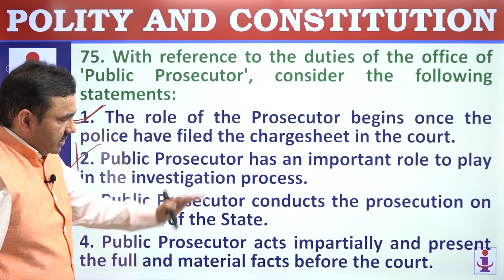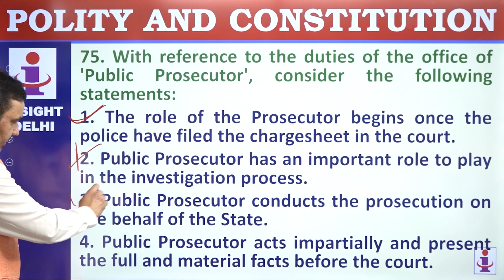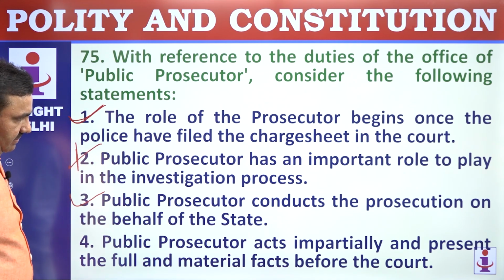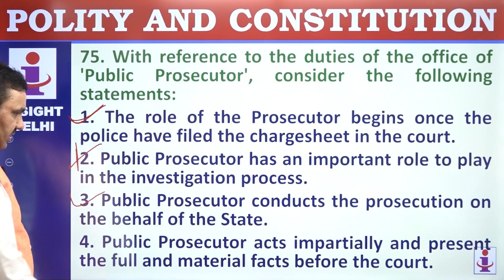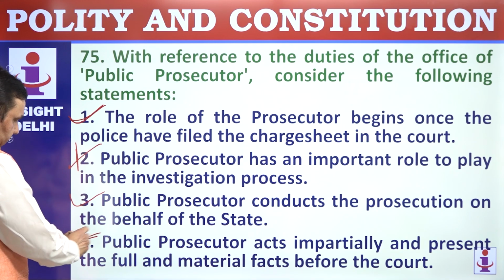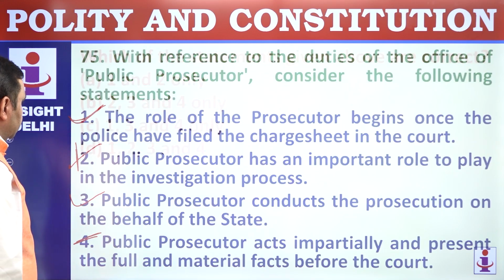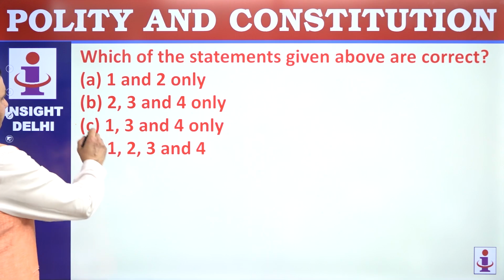Public prosecutor conducts the prosecution on behalf of the state, correct. Public prosecutor acts impartially and presents the full and material facts before the court, that's correct. So 1, 3, 4. Option C.